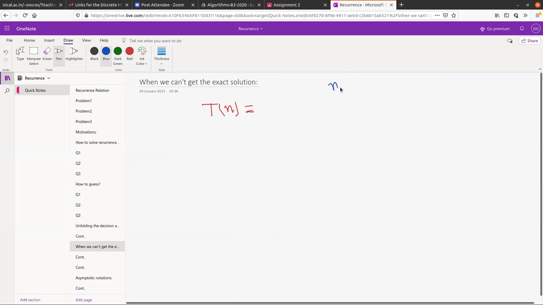Okay, n equals 5. Then the recurrence will become T(5) equals T(5/2) plus 1.